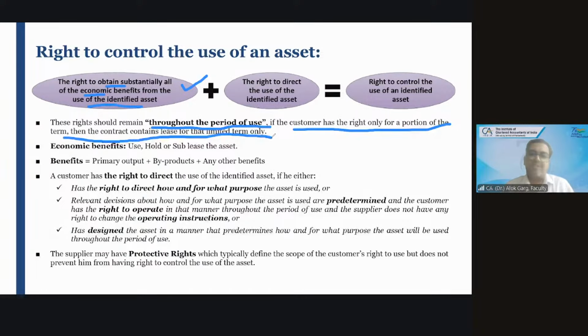But let's say the lease term is for 10 years. And the right to obtain the economic benefit and the right to direct how to use the asset and for what purpose the asset is going to be used is only given for the first 6 years, and in the last 4 years it is the lessor who will decide how to use and for what purpose the asset is used. Then the standard says that only for the first 6 years you can say that the right to control the use of an asset is there. It is only for the limited term, right? So in that case, for all accounting purposes, the right to control the use of an identified asset is for the first 6 years. It is a lease contract.